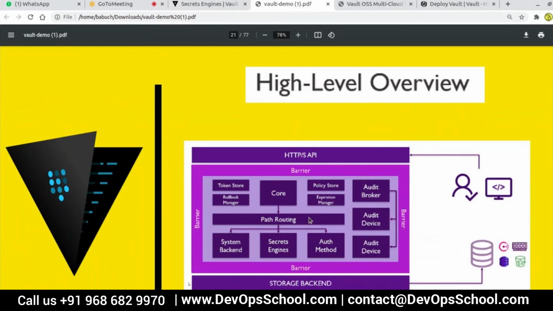One is the HTTPS API. Now you need to understand what these verbs are. There are only 4 kinds of verbs. If you look at HTTP, there is a get, there is a put, there is a post, there is a delete. It's like CRUD operations only, HTTP verbs. When you're doing everything through HTTP verbs, there are no socket calls here. You're doing everything through command line. You call these HTTP verbs. End of the day, any kind of database has CRUD operations, right? No additional anything. Create, read, update, or delete.